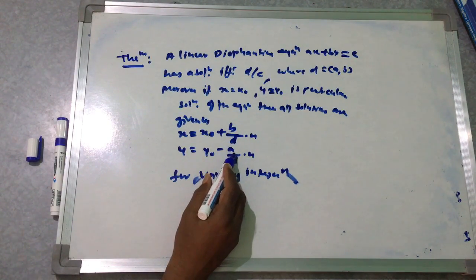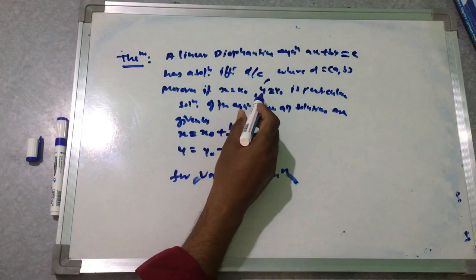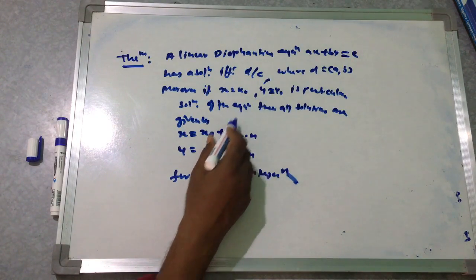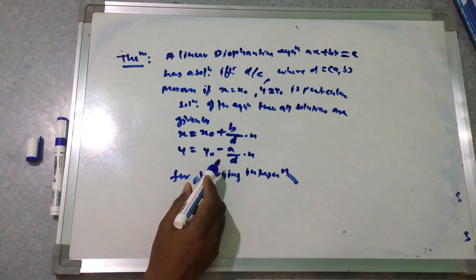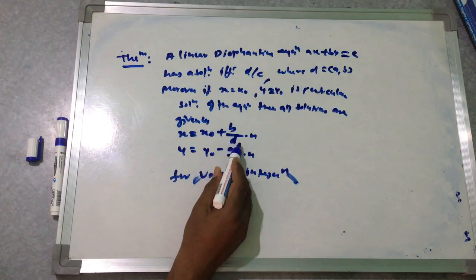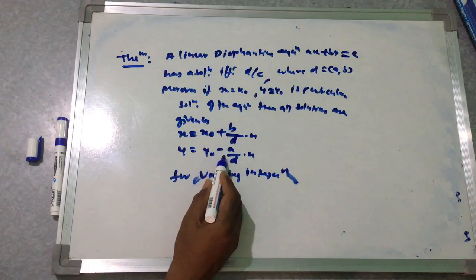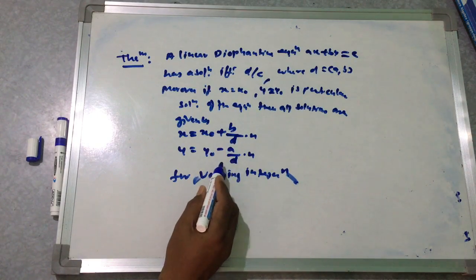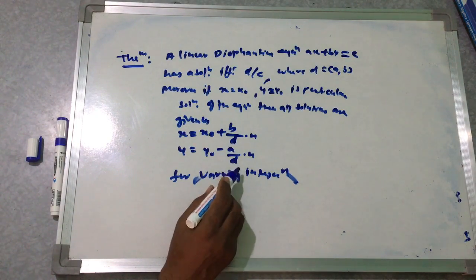Moreover, if x is equal to x0, y is equal to y0 is a particular solution of the equation, then all the solutions are given by x is equal to x0 plus b upon d into n, y is equal to y0 minus a upon d into n, for varying integers n.